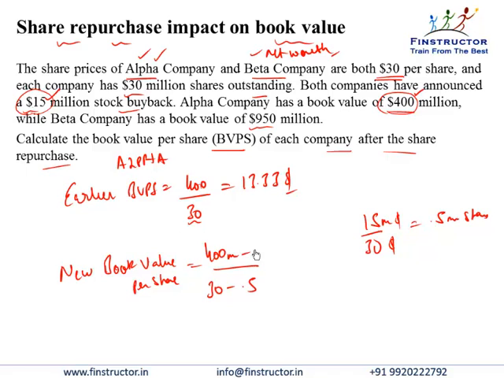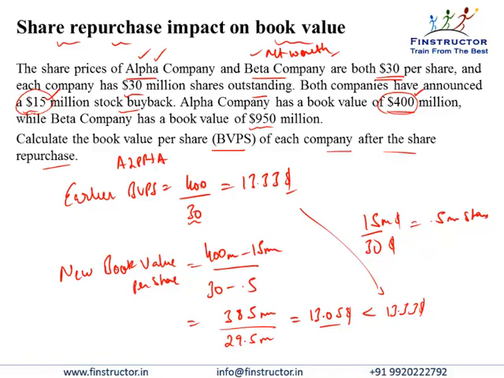So this amount will come down by $15 million, or the new book value per share would be 385 million divided by 29.5 million. That comes out to be $13.05, which is less than the 13.33 that we computed earlier.